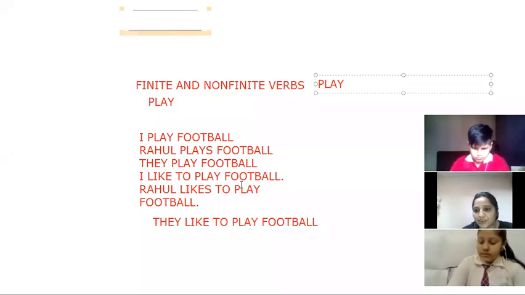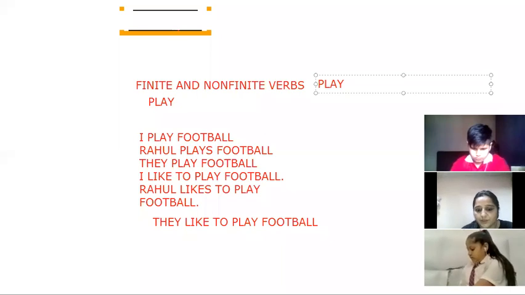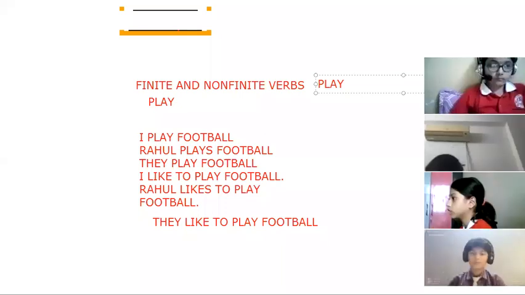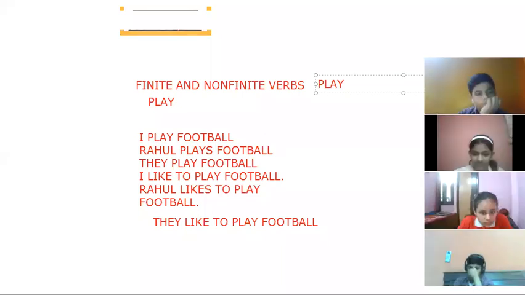And the verbs which are changing according to the subject are finite verbs. Am I clear, children, now? Show me your virtual thumb. Clear to everyone?